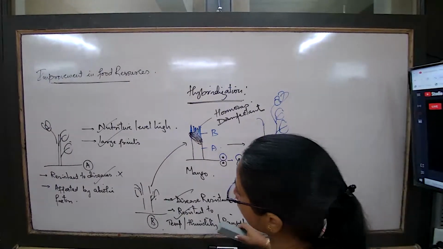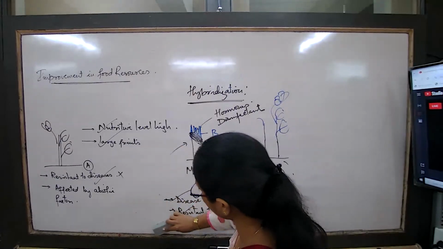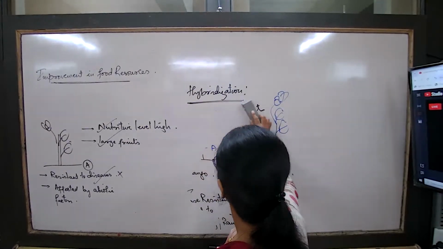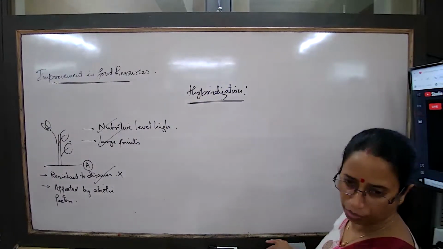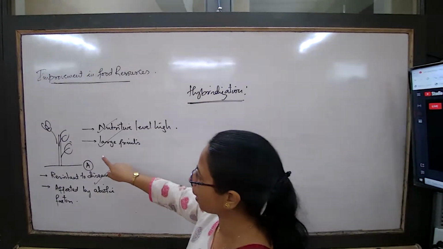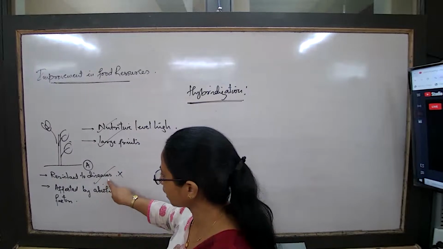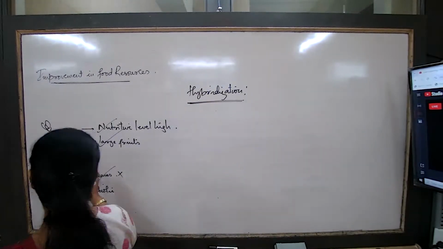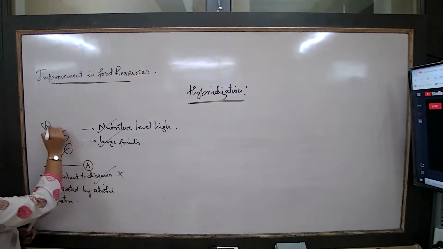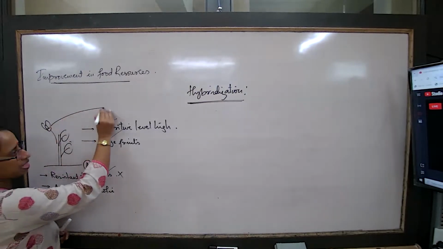Again, for example, I talk about this particular plant. Now it is not hybridization. Now I want to know what is genetic modification. Now this is the plant. I want to correct these features in the plant. So what I have to do, I have to concentrate on these particular flowers.